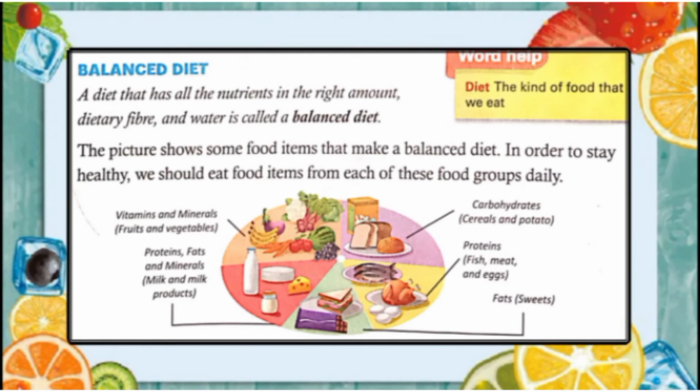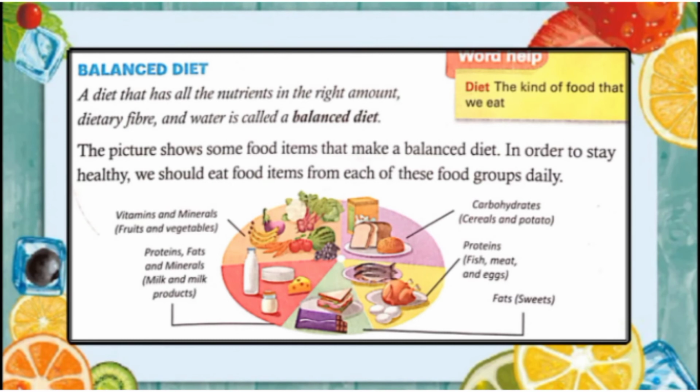Now, next is balanced diet. A diet that has all the nutrients in the right amount, dietary fiber, and water is called a balanced diet. The picture shows some food items that make a balanced diet. In order to stay healthy, we should eat food items from each of these food groups daily. So, a balanced diet contains the correct amount of nutrients, vitamins and minerals.